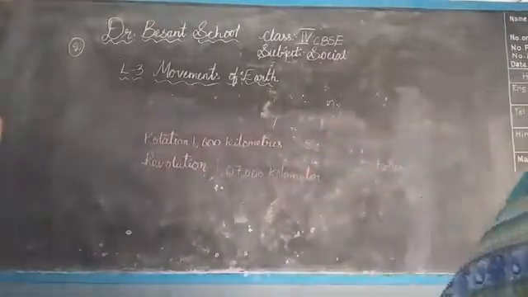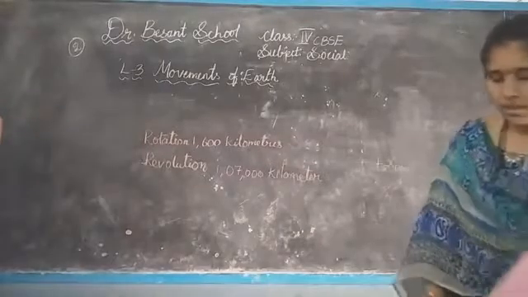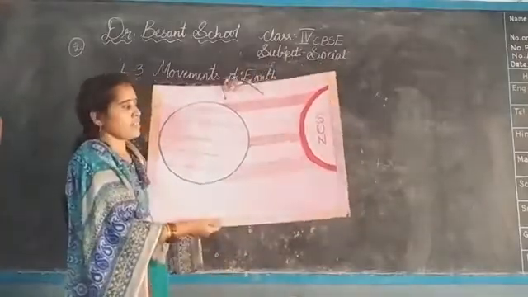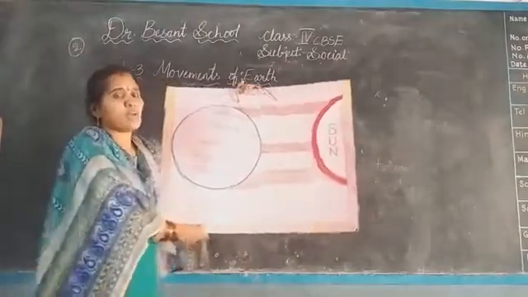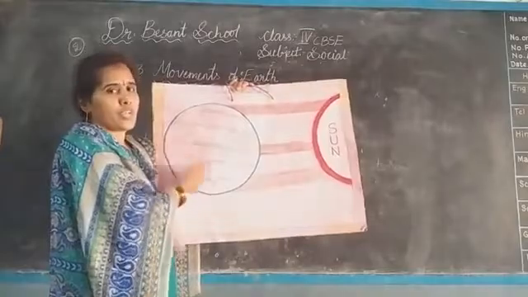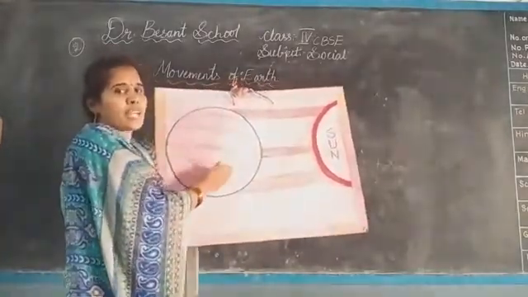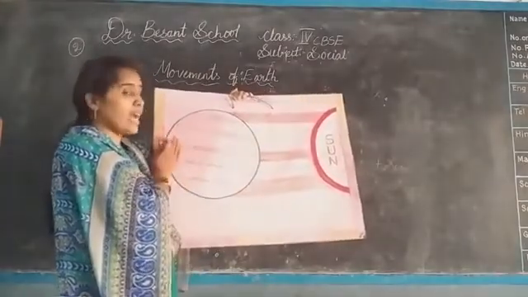I will show you, children. See here, everyone, see children, you can see the sun, isn't it? And this is our Earth. It is tilted somewhat towards the sun. Now the sun rays, actually it is rotating. When the sun rays fall on the side of the Earth, this side will face the daytime. But what about the other side?